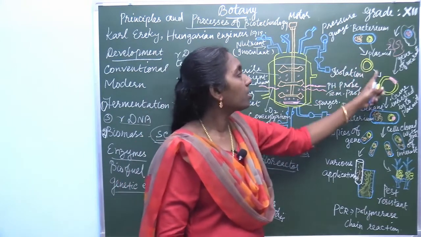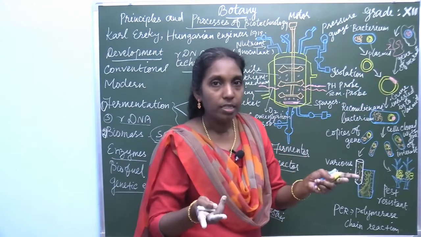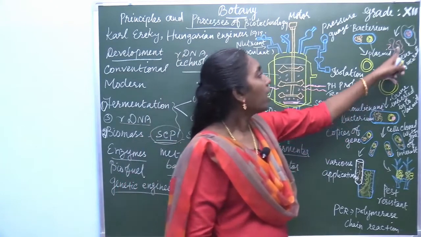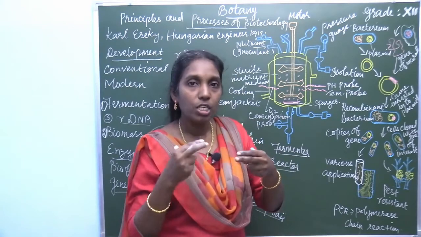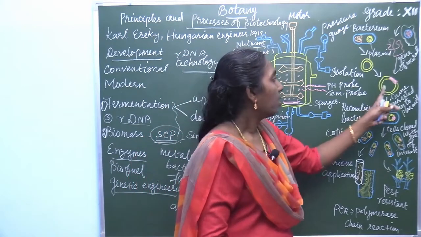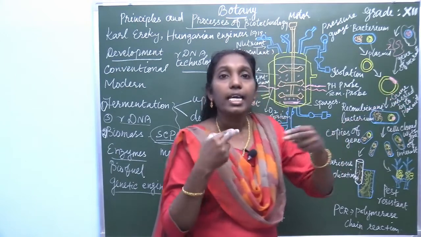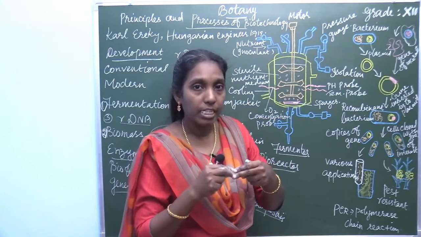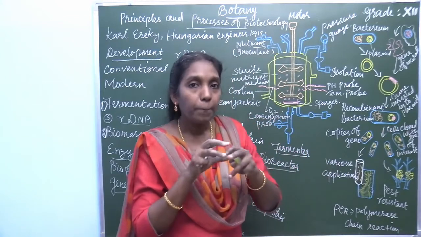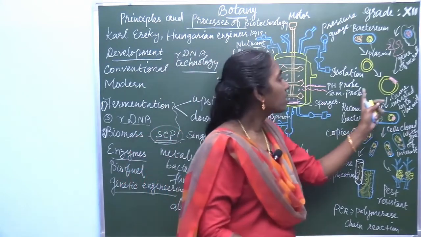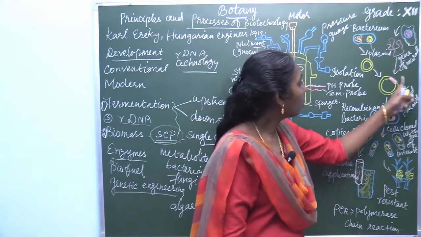Here the vector chosen is a plasmid. This plasmid is cut open by restriction endonucleases and the desired gene is inserted. So, insertion of gene of interest into the plasmid, and this is allowed to paste. Now this plasmid is called rDNA, which contains the gene of interest.